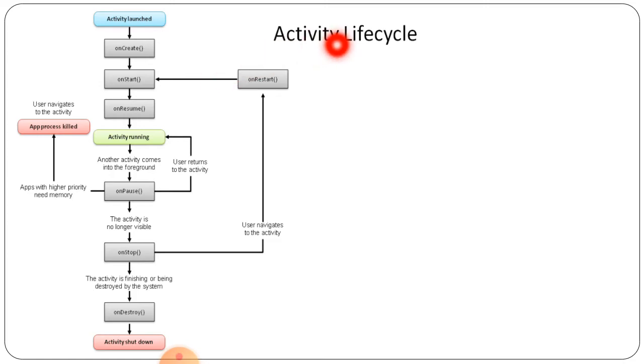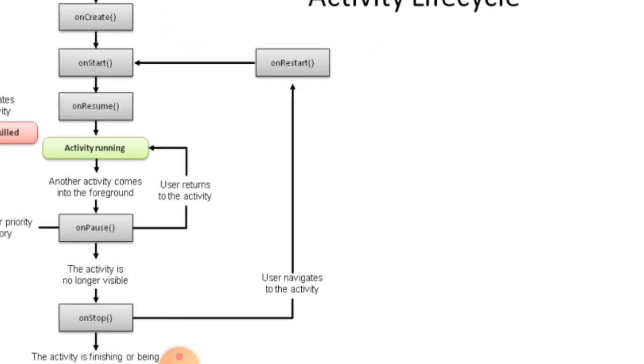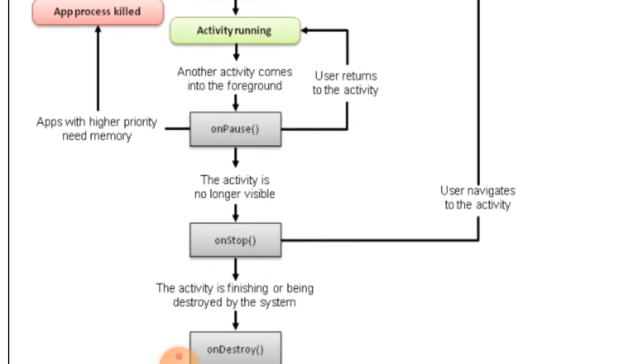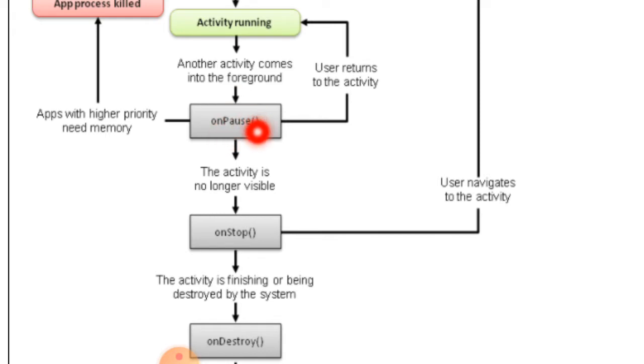So here is the activity lifecycle. First, starting from when the activity is launched, the onCreate process is started. After that, after we create that particular activity, the onStart process is done. Then the onResume part is done. Then the activity starts running. Then after, another activity comes into the foreground. If some other activity comes, then the particular activity goes into the waiting condition through onPause.